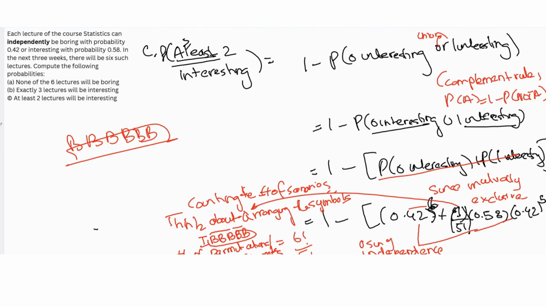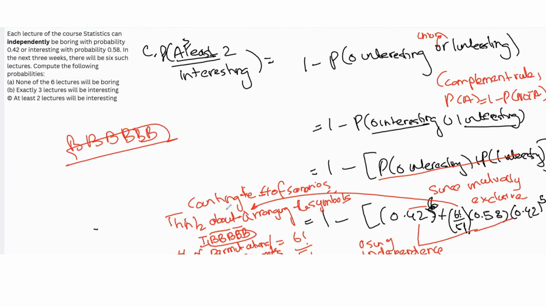Now, this is one way we looked at to do this question, using the complement rule, right? The thing that we learned over here was that because you're independent, when you're finding the probability of the intersection, you can just multiply the individual probabilities. You don't have to apply the multiplicative rule where you use conditional probabilities. The second thing we learned here was that sometimes you do have to account for the number of different scenarios, for which you use permutations or arrangements.